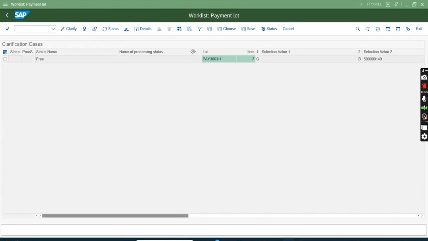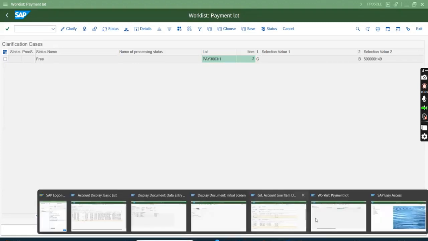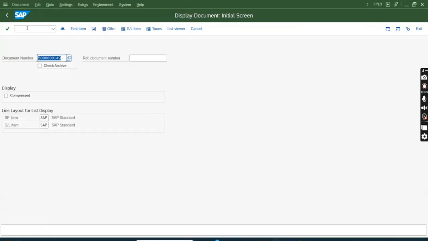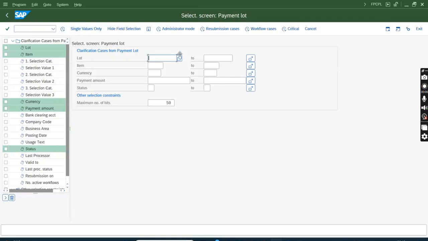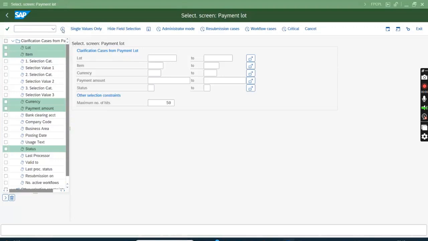Or, second option, I don't want to enter each payment lot to check whether everything is fine; I want a screen where I can see how many similar items are lying for post processing. Post processing means the payment is received but with an incorrect reference. For that there is a T code, /n FPCPL. Here you will see the payment lot. If you execute, you will see how many items are lying in post process.